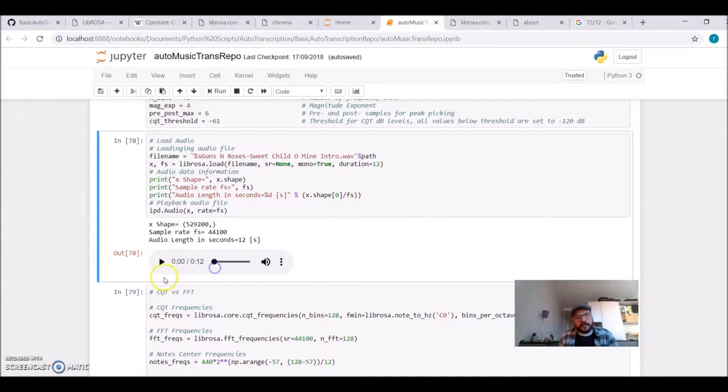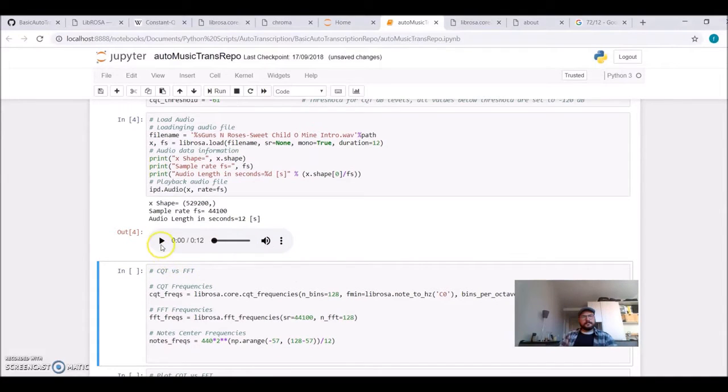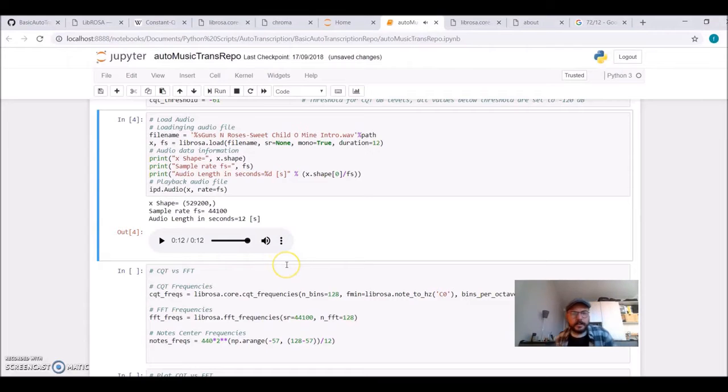So we are using Librosa to load these 12 seconds of audio. Let's have a look. Let's have a listen. So there is our introduction of Sweet Child O' Mine, already loaded into an array that is named x.